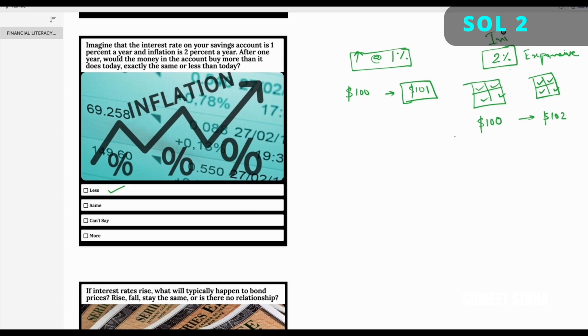And that is simply because inflation is higher. That is, things are getting expensive at a faster rate than what my money is growing. So in this case, less is the right answer.